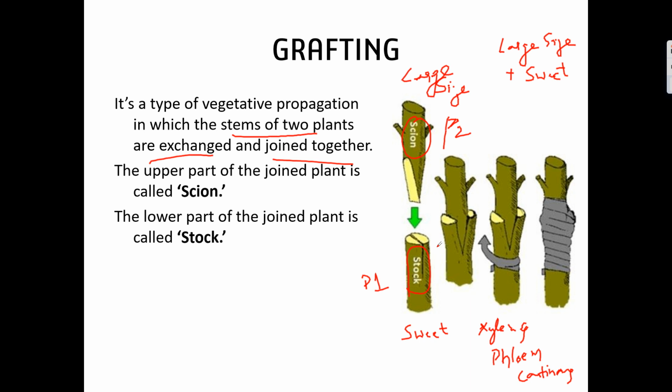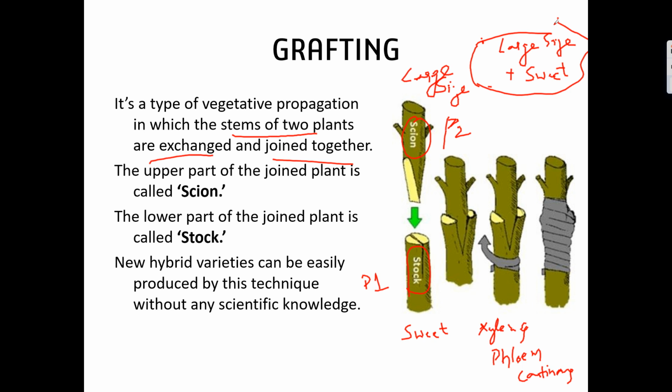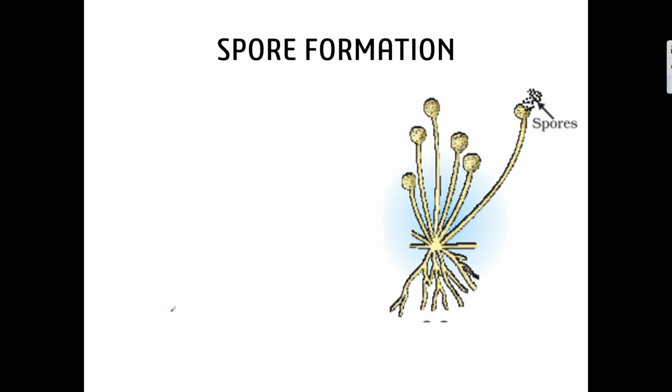So the plants which are generated in this way, and the mangoes of this plant, will have both the characters, that is large size and sweet. So this way, without any scientific knowledge, new hybrid varieties can be developed. Okay. So if you write any entrance exam, they may ask which type of asexual mode of reproduction is employed for producing new varieties. So that is grafting. So now let us talk about spore formation.